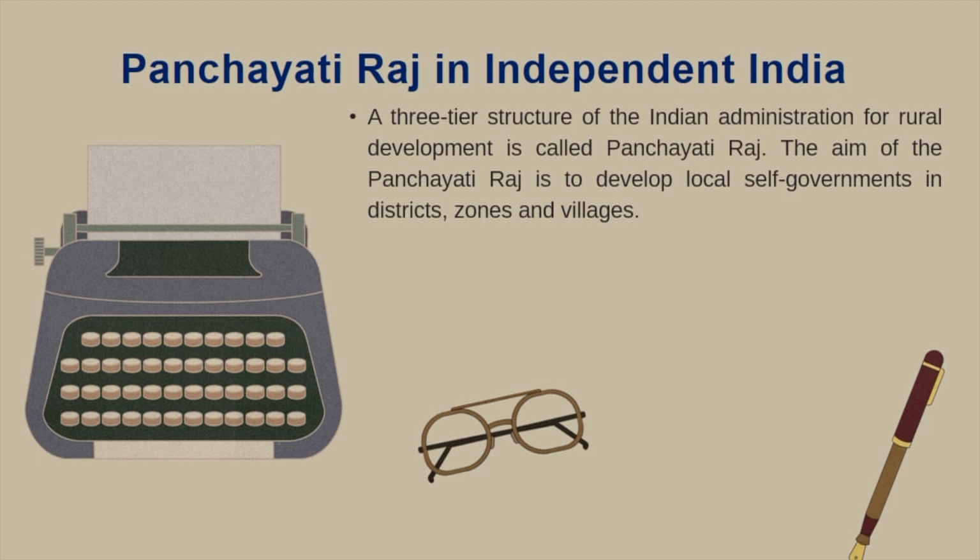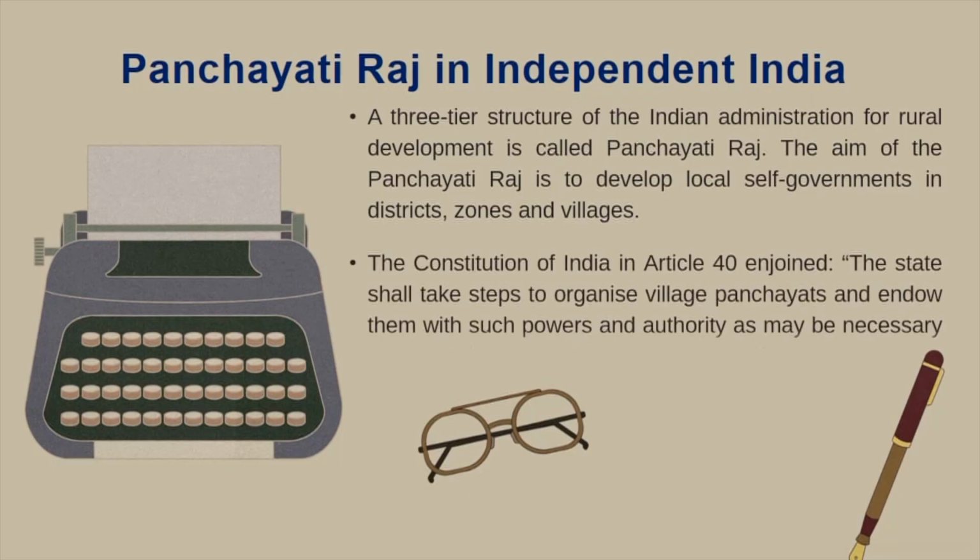The aim of the Panchayati Raj is to develop local self-government in districts, zones and villages. Okay, so the word Panchayati is used for rural development, and then we have a term which has evolved for the urban government also. The Constitution recognizes the Panchayati Raj in Article 40, which is very important.